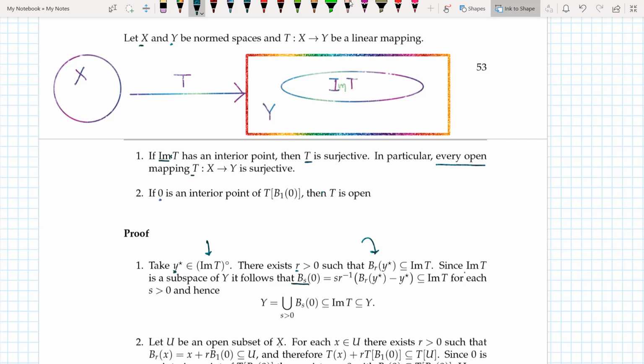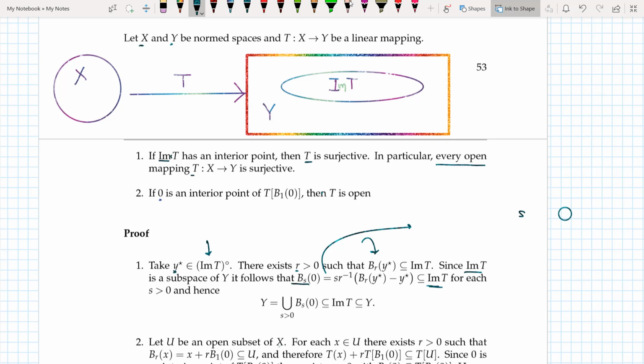Now since M(T) is a subspace of Y, it follows that the ball of radius s around 0 can be written like this: if I take the ball of radius r around y star, subtract y star, and then divide by r and multiply by s. Now I see that this is a subset of M(T), because first of all, if M(T) is a subspace, then by default I can find a ball of radius s around 0, because every subspace has to have the 0 element in it.